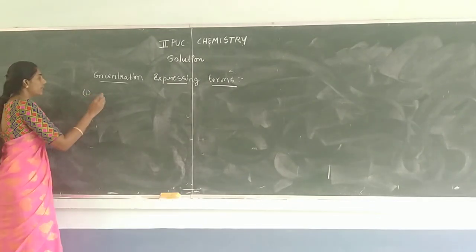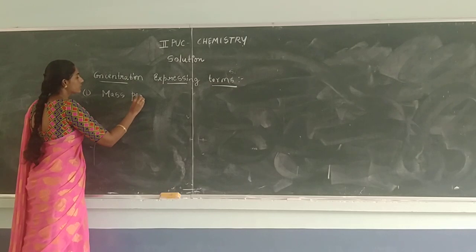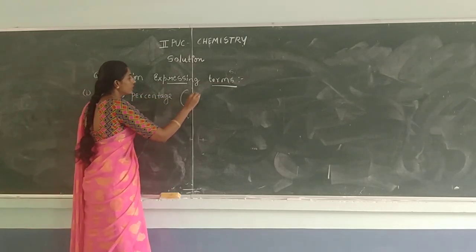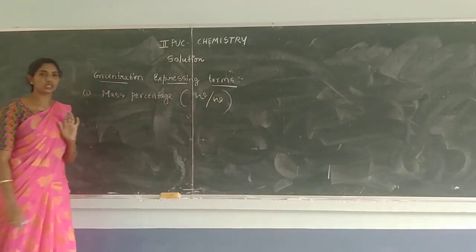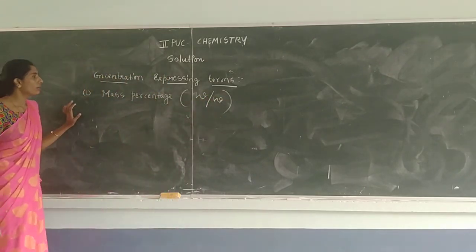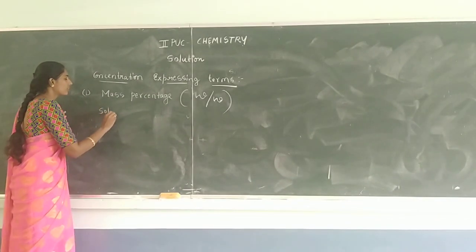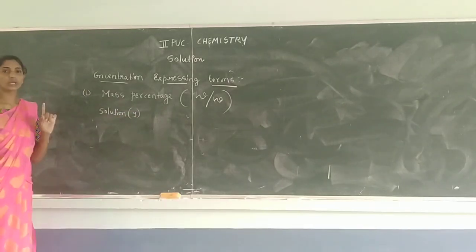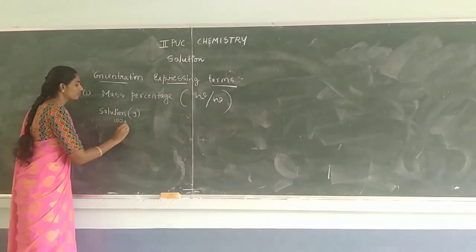The first one is the mass percentage. This mass percentage is also given as W by W or weight by weight percentage. Okay. So remember, in mass percentage, solution is maintained in gram, that is in 100 gram.